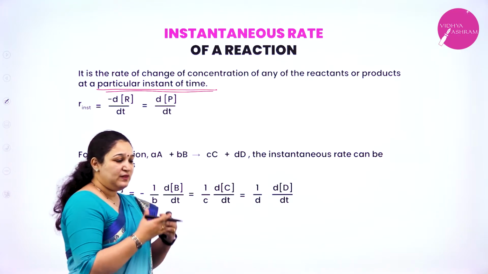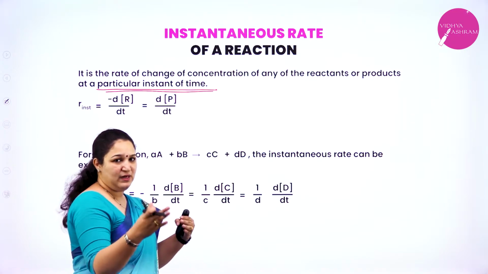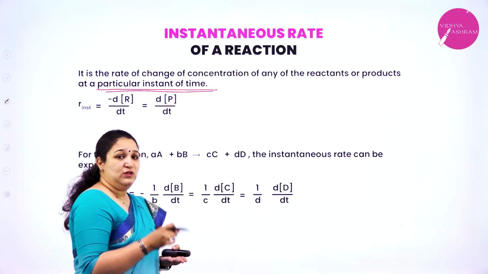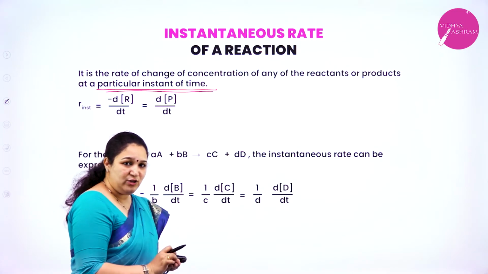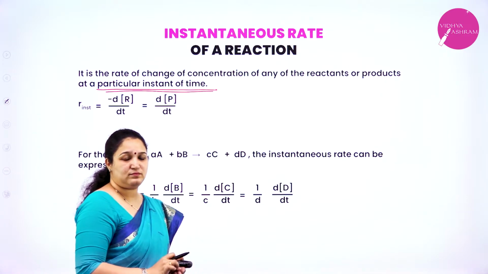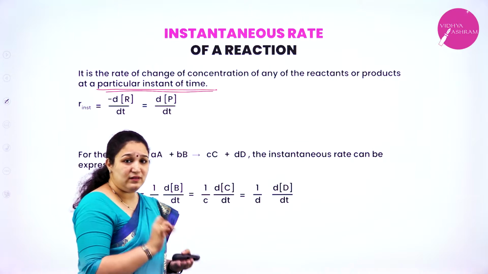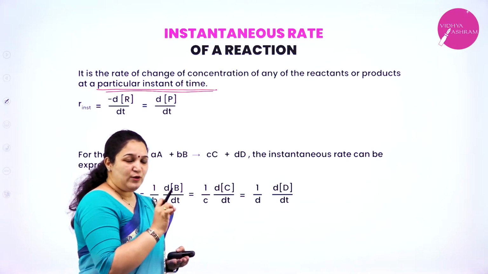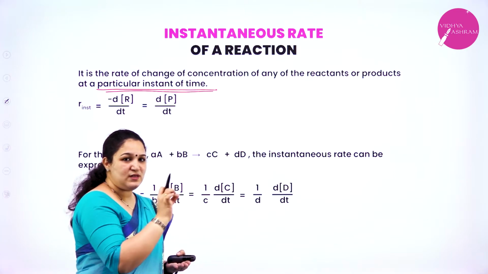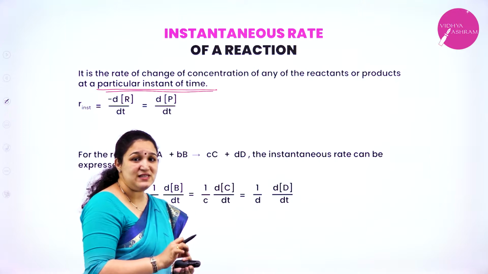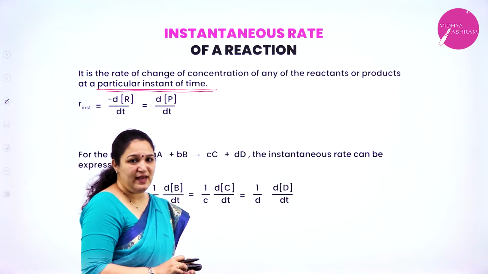For example, the reaction is happening for 10 minutes. But I want to know the exact rate of the reaction at the 8th minute. Then that is called the instantaneous rate. At that one particular minute, I want to know the rate of the reaction, or I calculate the rate of the reaction. That is called the instantaneous rate of the reaction.